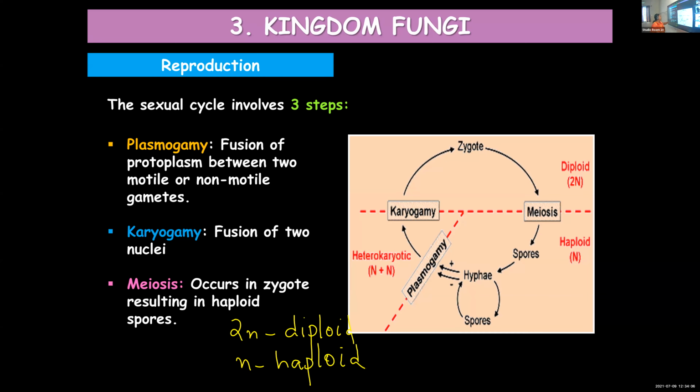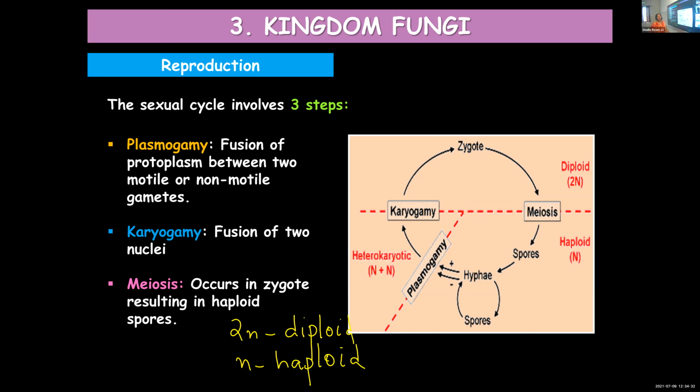So meiotic division will take place in the zygote, resulting in the formation of haploid spores. Once again, the sexual phase in fungi involves 3 steps: plasmogamy, karyogamy, and meiotic division. Plasmogamy is the fusion of protoplasm of 2 motile or non-motile gametes.